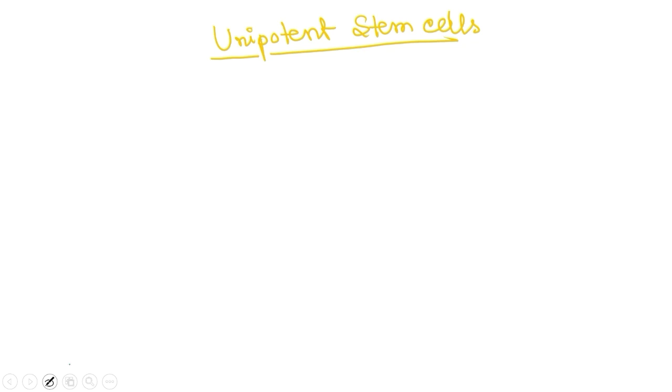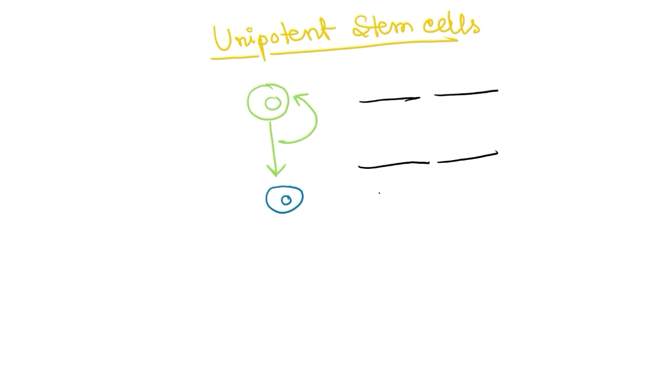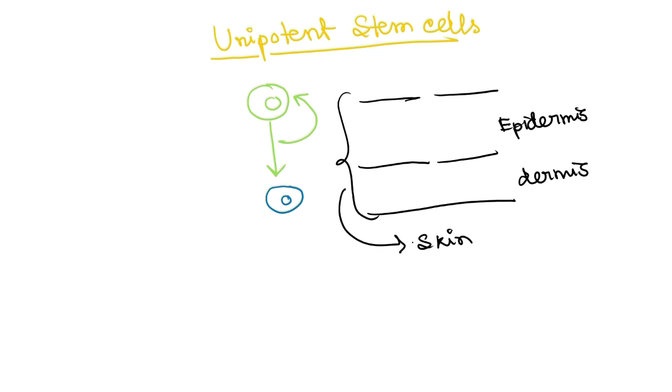Now, the last type of stem cell which has the least potency is the unipotent stem cells. They have the least potency, so they can only give rise to one kind of cell. They can self-renew, that's why they are stem cells. And they can give rise to only one type of different cell.